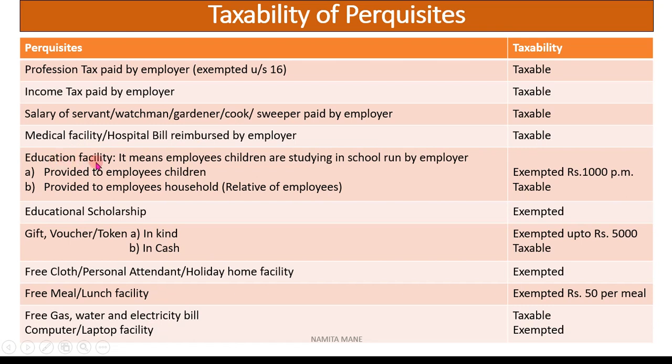Then education facility. Now education facility and education allowance are two different things. Education facility comes under perquisite. Education facility means that the employee's children are studying in a school run by the employer. If the employer has a school and that school is run by the employer, and the employee's children are studying there, and a token is given in cash, then it is taxable.